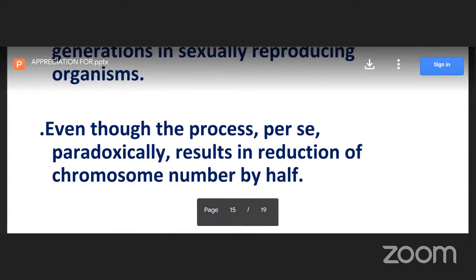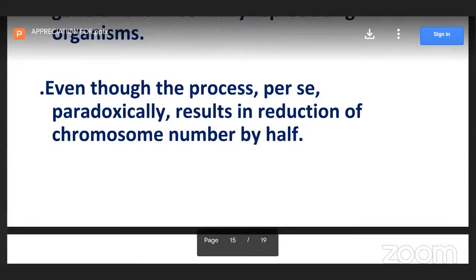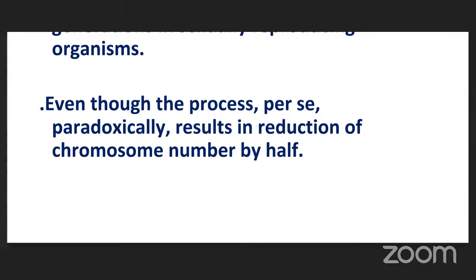Next, even through this process, the result is a reduction of the chromosome number to half. In mitosis, two daughter cells are formed from one diploid parent, and again the diploid number of chromosomes is observed. But in meiosis, it starts with a diploid parent but ends with haploid daughter cells. So that's why the chromosome number becomes half.